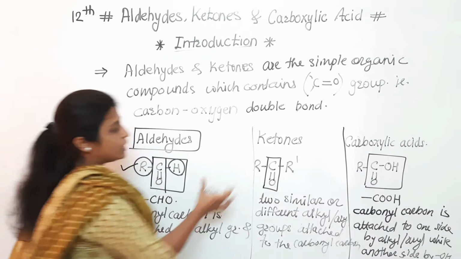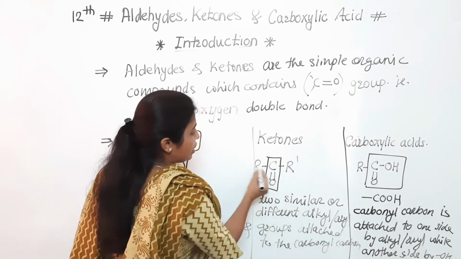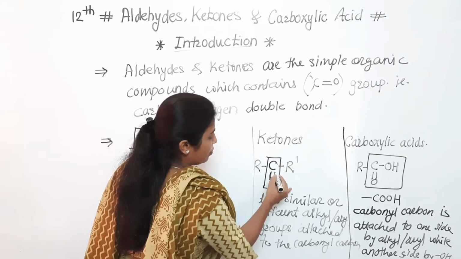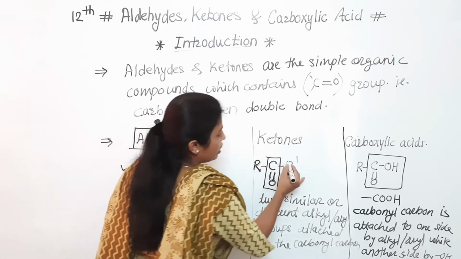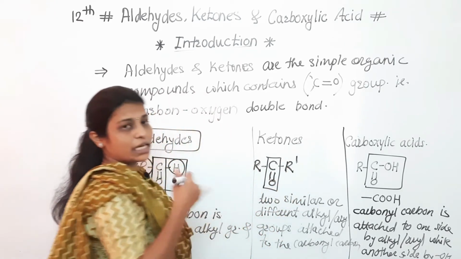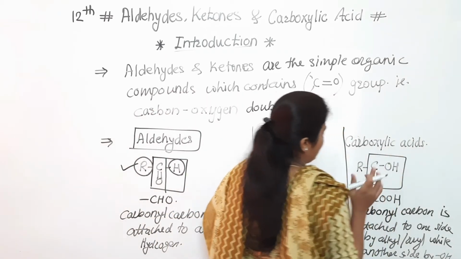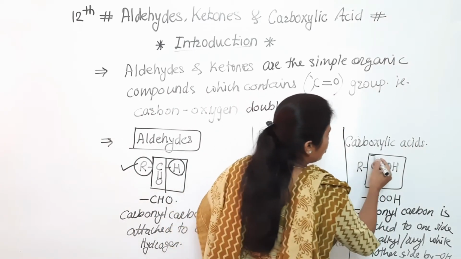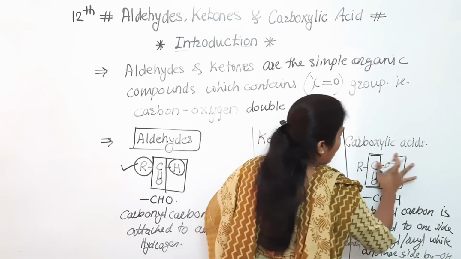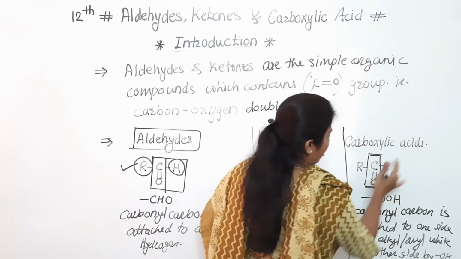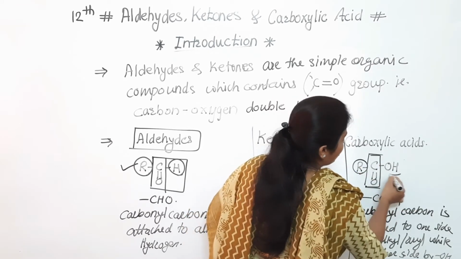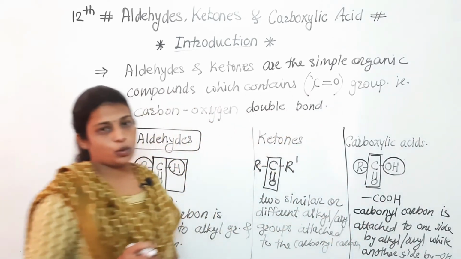Clear to everyone? In case of ketone, two similar or different alkyl or aryl groups are attached to that carbonyl carbon, while in case of carboxylic acid, on one side an alkyl or aryl group is there, while on the other side an OH group is there.